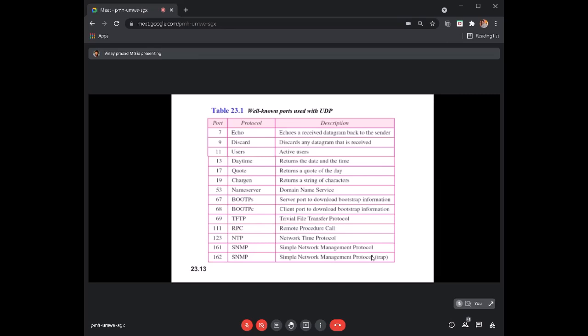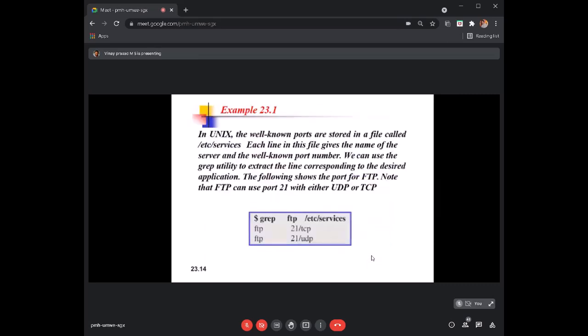If you go to a Unix system and want to see which port number is used, you can use the command grep, space, FTP, and then the path.